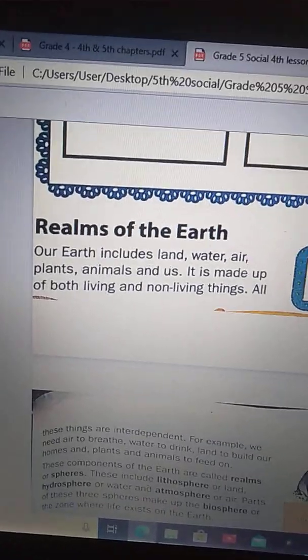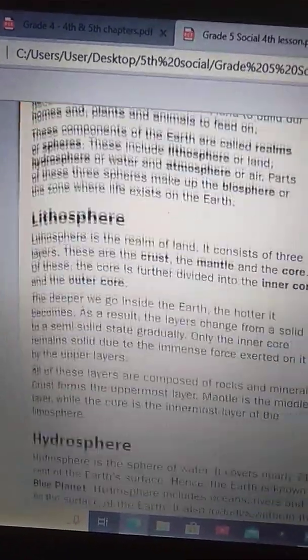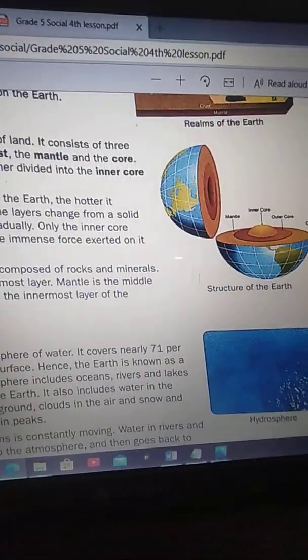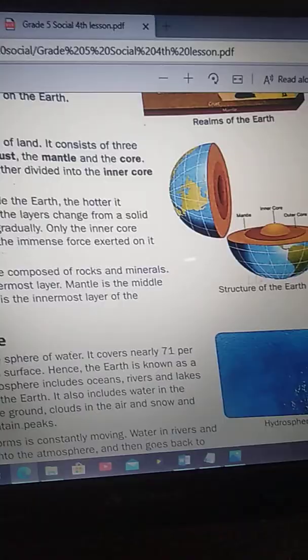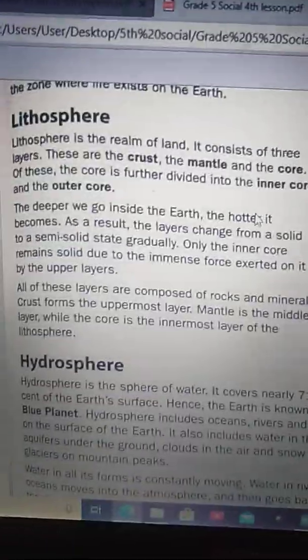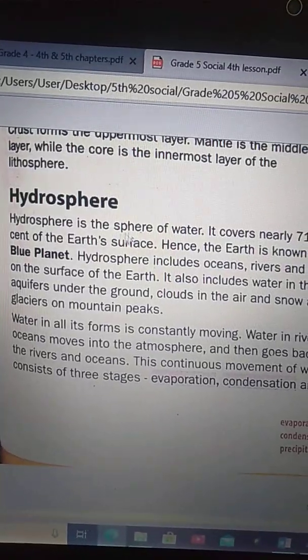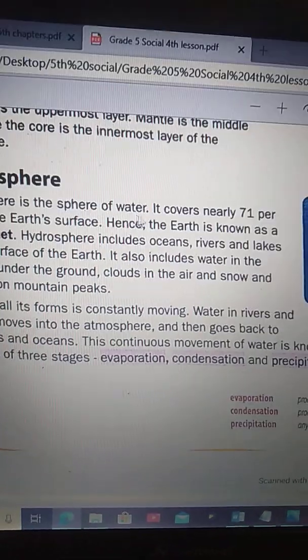Okay, in our previous class, we have done the topics Realms of the Earth and lithosphere, right? And we have the structure of the earth here, the layers of lithosphere. In today's class, we are going to learn hydrosphere. Okay, see, hydrosphere means water. Hydrosphere is the sphere of water. Hydrosphere is nothing but water. It covers nearly 71% of the earth's surface.